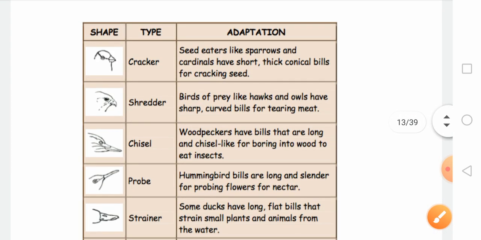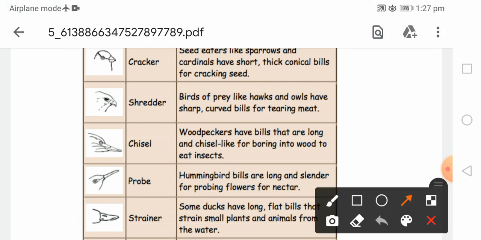Okay, so these are some types of beaks which are explained in tabulated form. These are the cracker beaks. Seed eater birds like the sparrow and cardinal have a short, thick and conical beak that is used for cracking different types of seeds. Then the shredder beak. Birds of prey, like the hawk and owl, have sharp curved bills for tearing meat.